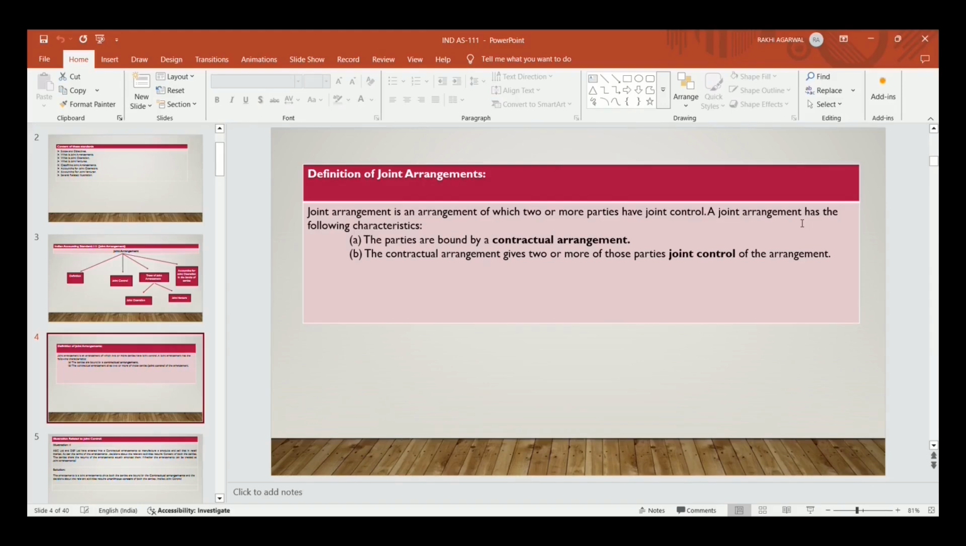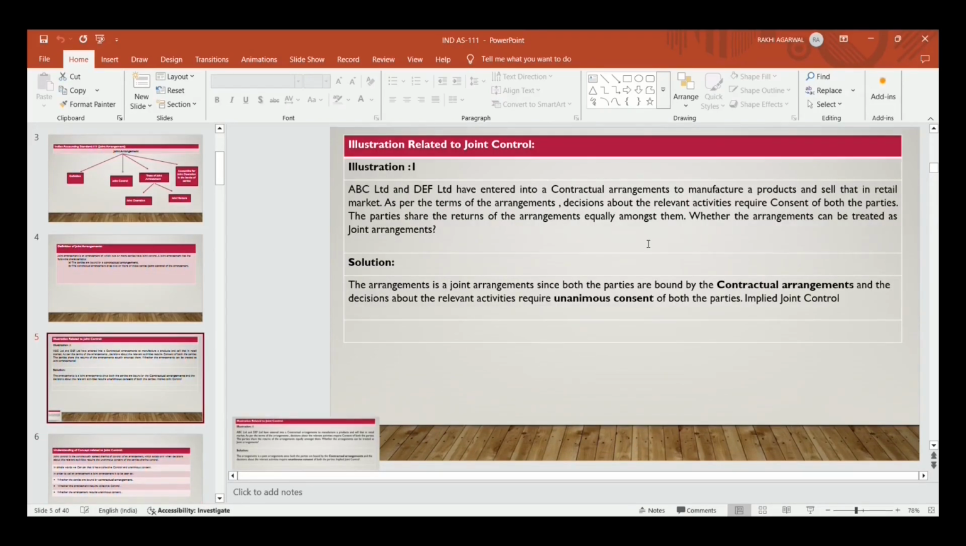Firstly, they have a contractual agreement between them, between the 2 or more parties, to have a joint arrangement. That joint arrangement is controlled by both the parties, because in order to take decision on that joint arrangement, both parties' consent is required. So that's the definition of joint arrangement. Now this concept with the help of an example.